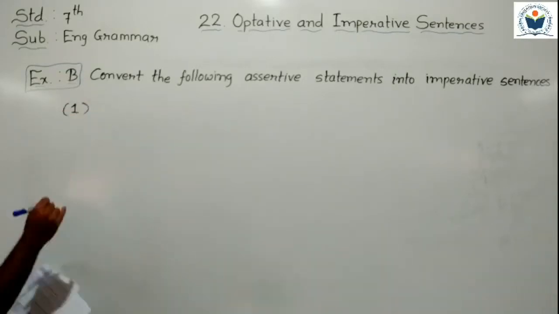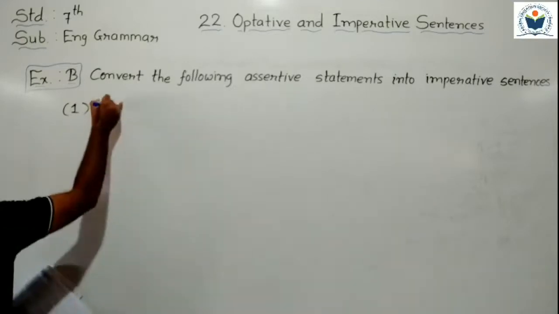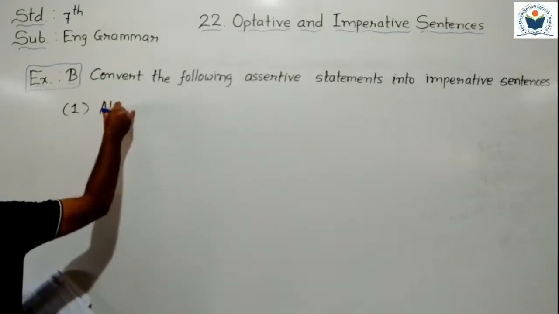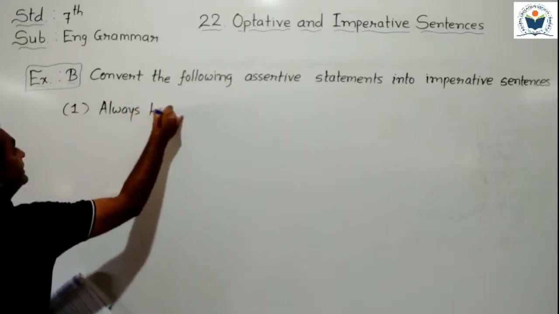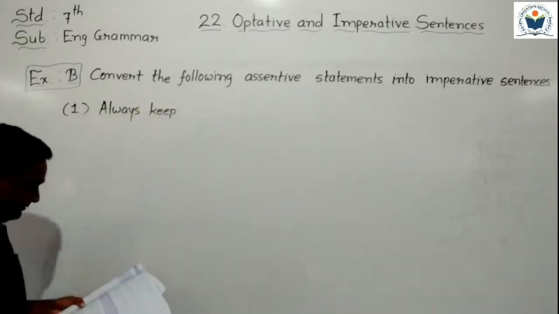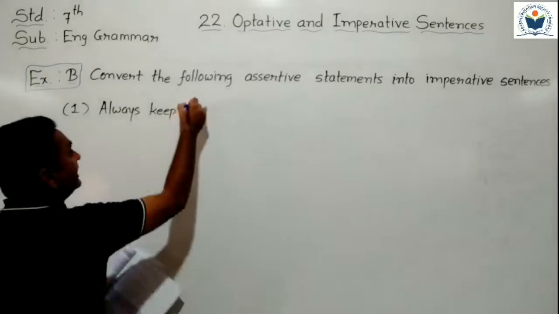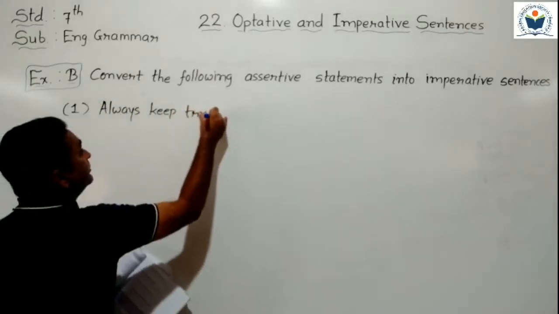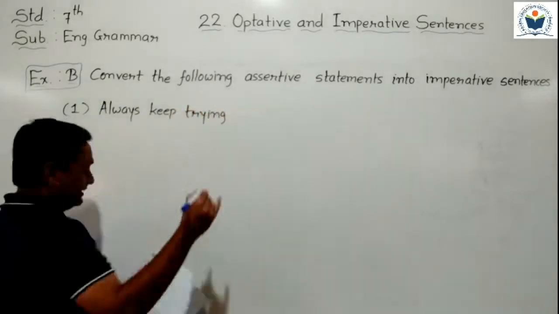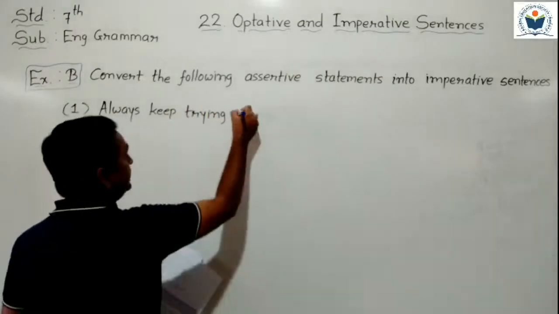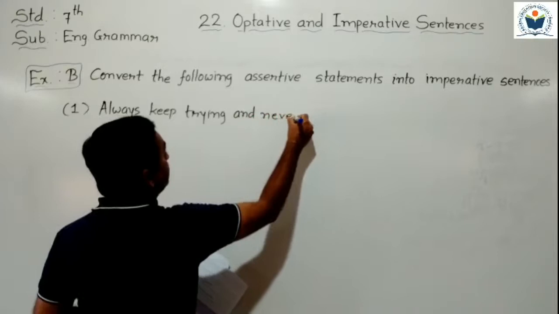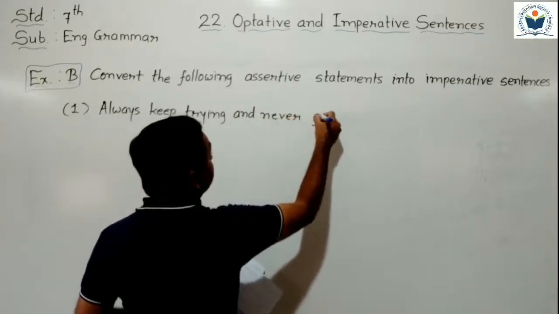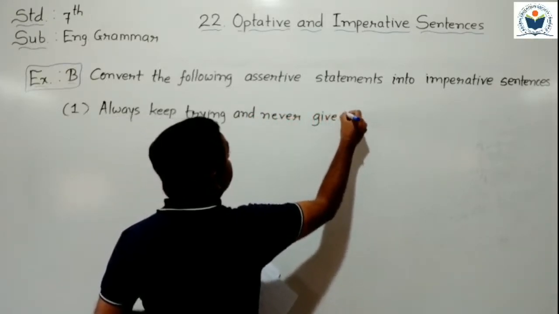First sentence. We start with always. Always keep trying and never give in.